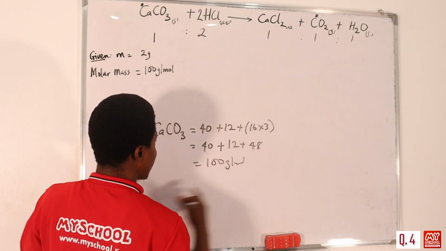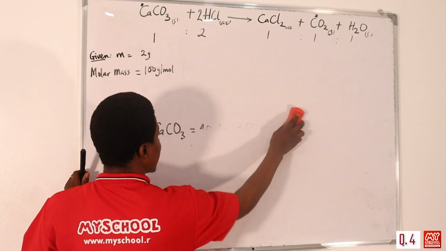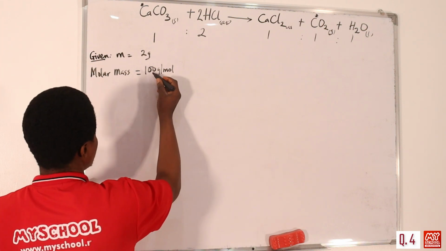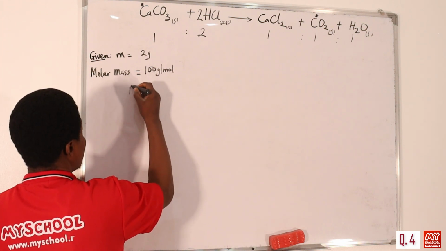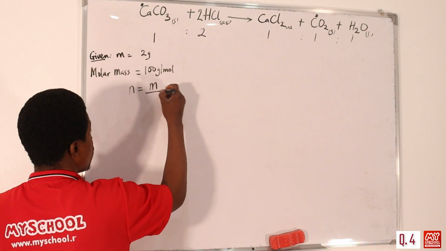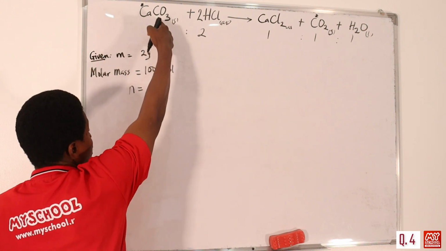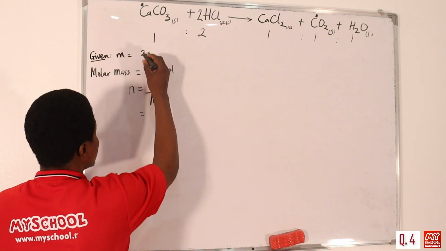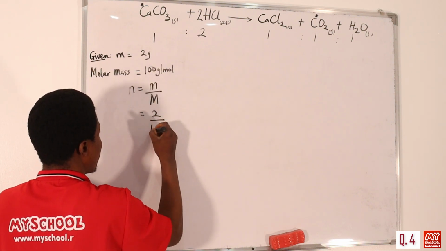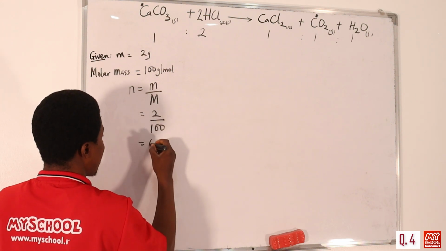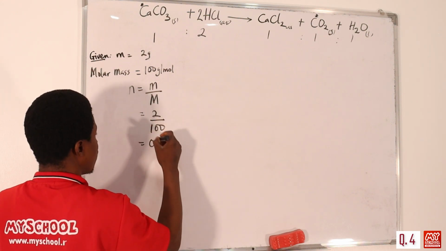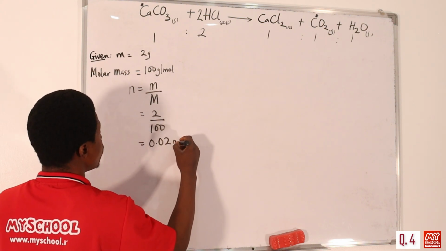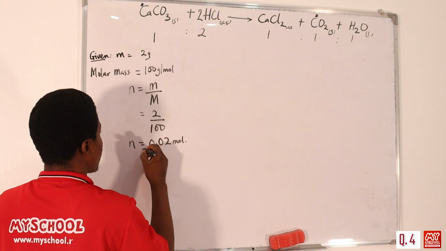So which means the molar mass of calcium carbonate, limestone, is actually 100 grams per mole. So now that we know that, the number of moles still remains mass over molar mass, because this is a solid. So number of moles in a solid is mass over molar mass. So mass was given to be 2 over molar mass is 100. So by the time we divide, that's 0.02. 2 over 100. Yes, 0.02 mole is going to be the number of moles.